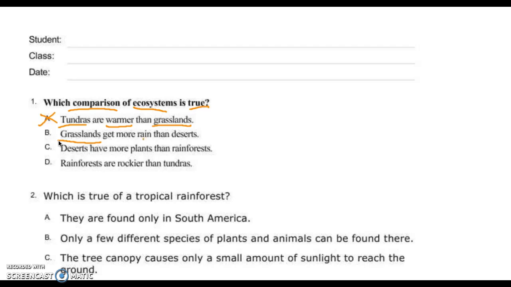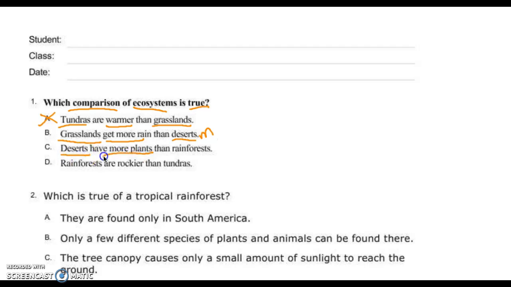Grasslands get more rain than deserts. What have we learned about deserts? Deserts are what, Maddie? Dry with very little rain. Grasslands get some rain, but they're kind of dry. But do they get more rain than a desert? No. I like this answer, but I'm going to check all of them because there might be an answer that's better.